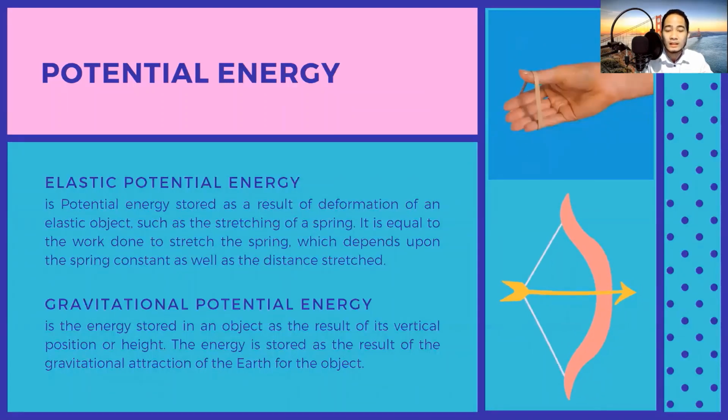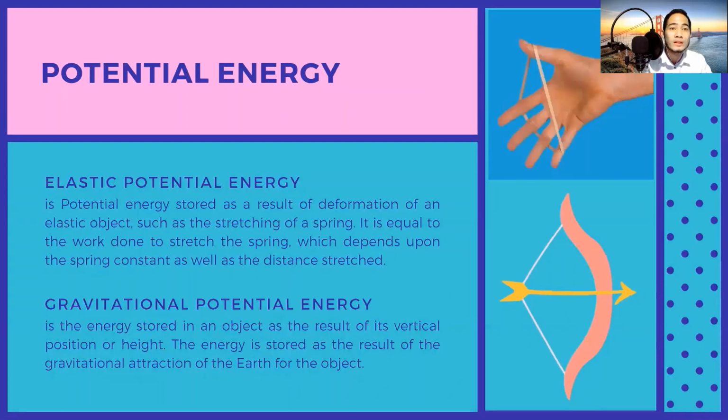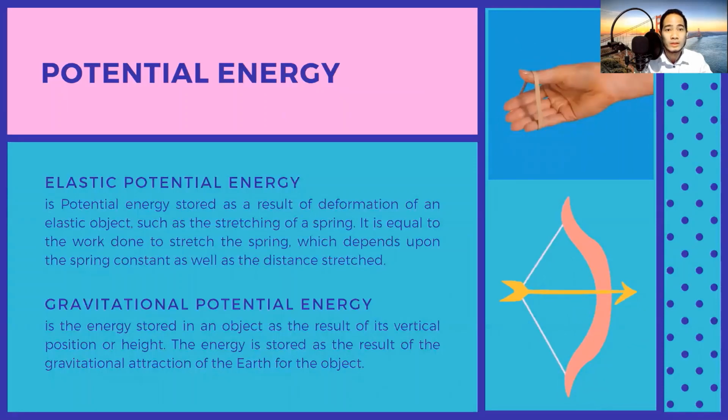stretched. It is equal to the work done to stretch a spring, which depends upon the spring constant as well as the distance stretched. So, na-stretch natin yon pero may hangganan ng pag-stretch natin sa rubber band. So, minsan napuputol natin because it is the limit of the flexibility of the rubber band. So, elastic potential energy. There is a stored energy which is potential. It is different from gravitational potential energy.